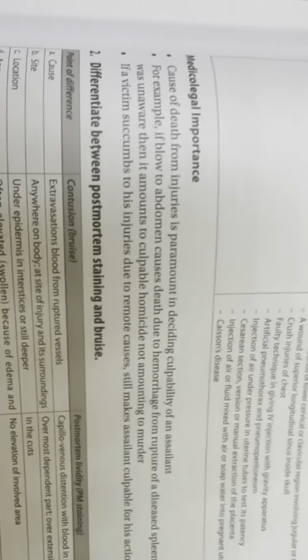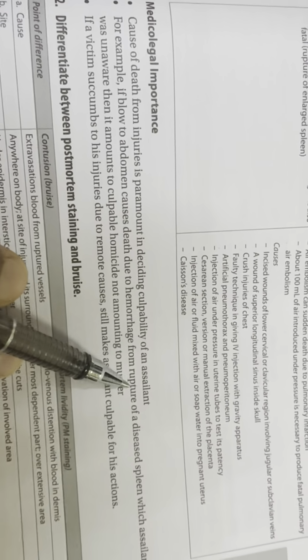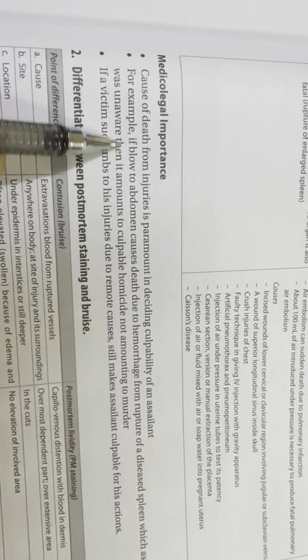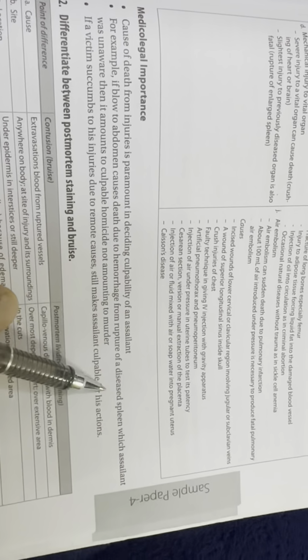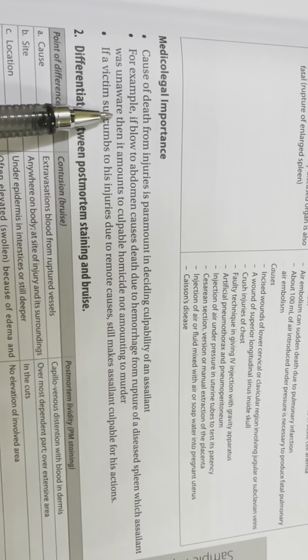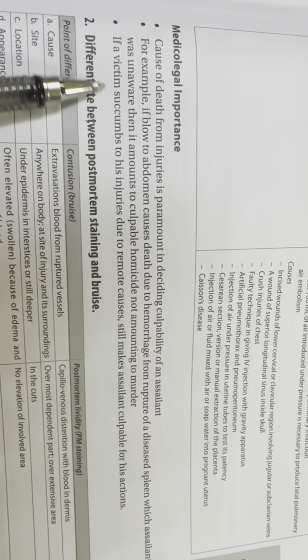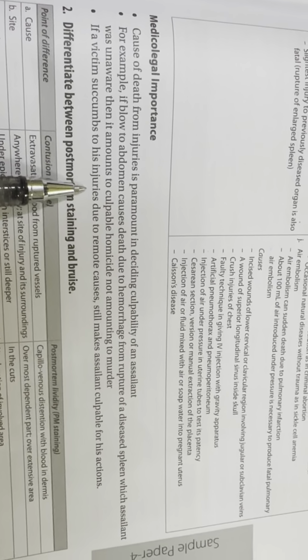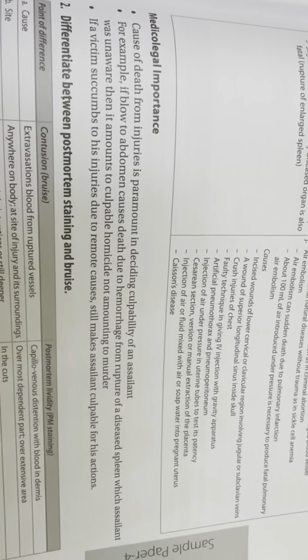Medico-legal importance. The cause of death from injury is paramount in deciding culpability of an assailant. For example, if a blow to the abdomen causes death due to hemorrhage from rupture of a diseased spleen of which the assailant was unaware, then it amounts to culpable homicide not amounting to murder. If a victim succumbs to his injury due to remote causes, it still makes the assailant culpable for his action.